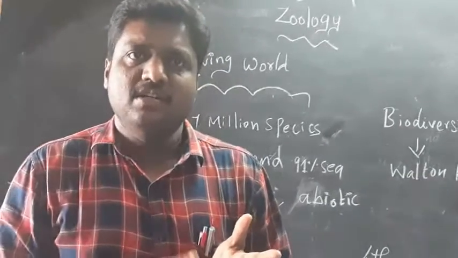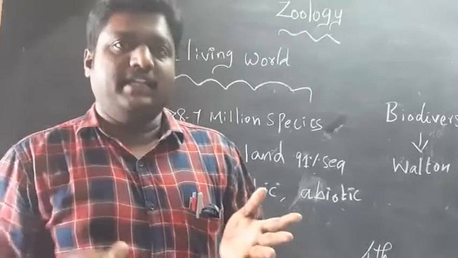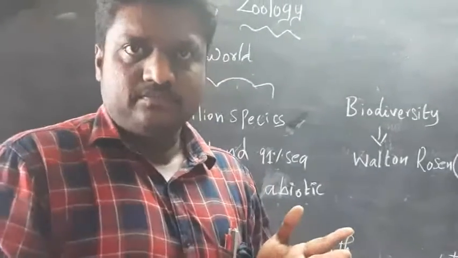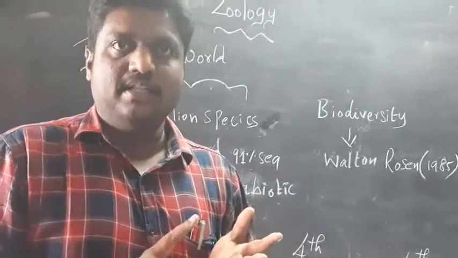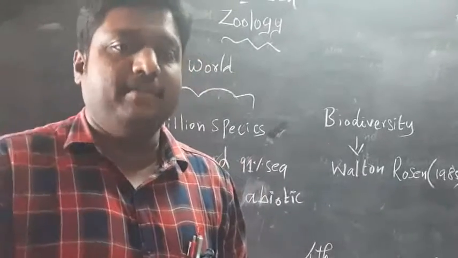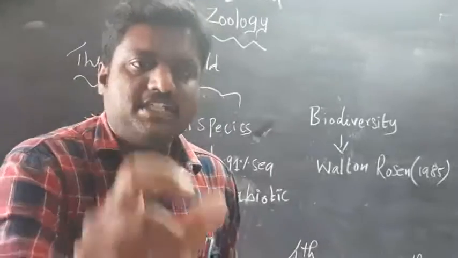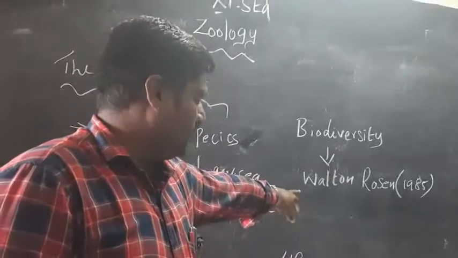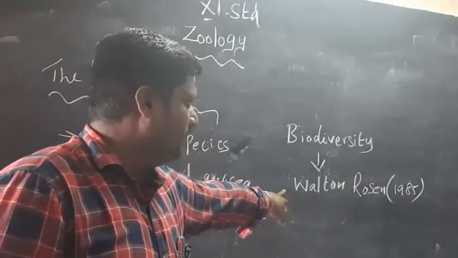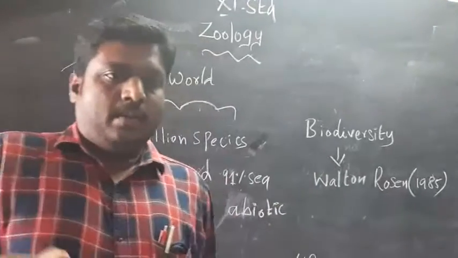Biotic factors are the fish, insects, and other organisms. Abiotic factors are water, temperature, and pH level. Then the term biodiversity was first introduced by Walter Rosen in the year 1983.